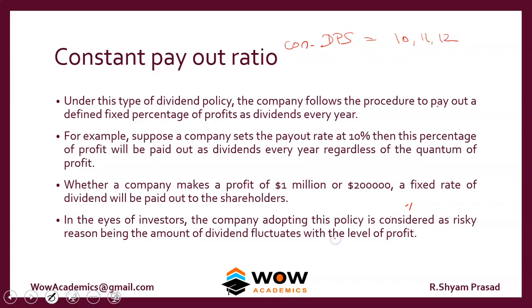But in the constant payout ratio, the percentage is constant. For example, suppose a company sets the payout ratio at 10%, then this percentage of profit will be paid out as dividends every year regardless of the quantum of profit. However the profit moves, 10% of the profit will be declared as the dividend.